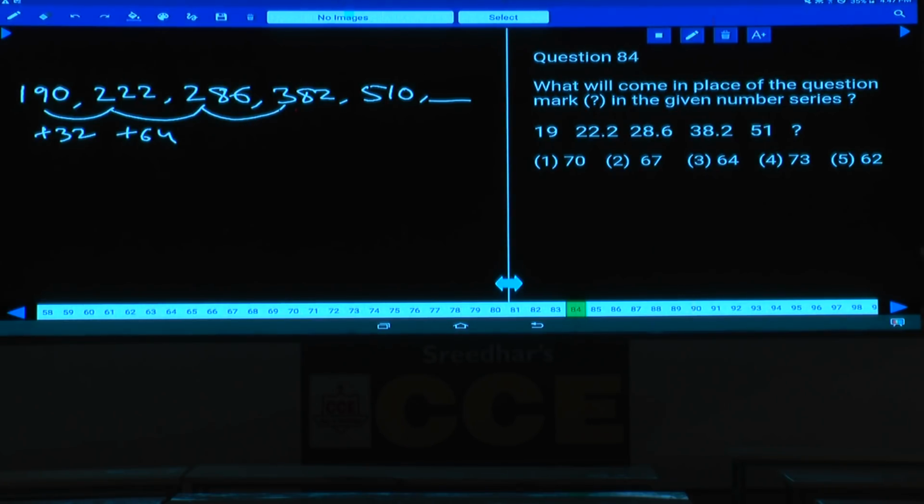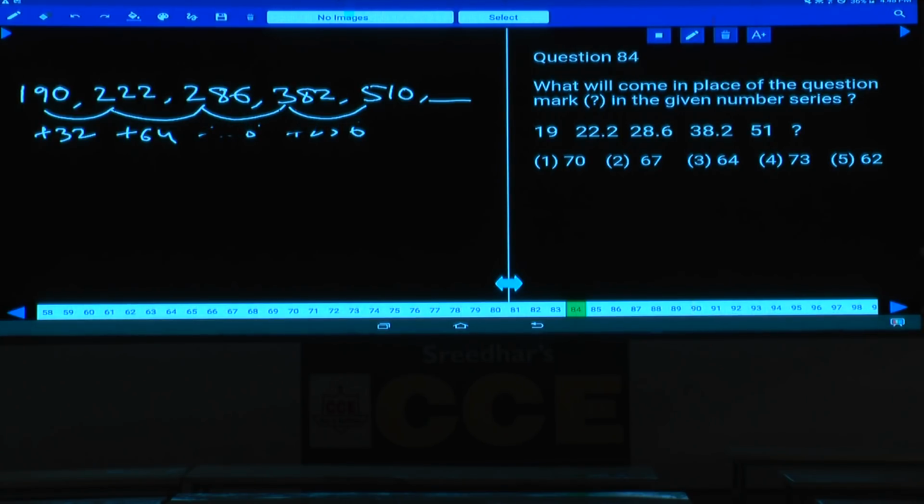And what is the difference between these two? 128, isn't it? Plus 128. Next one is 256? Is it 256 here? No, 128. Then what is the next number here? Next number must be 32, and next one is what? 64, and the difference between these two, 286 and this one,